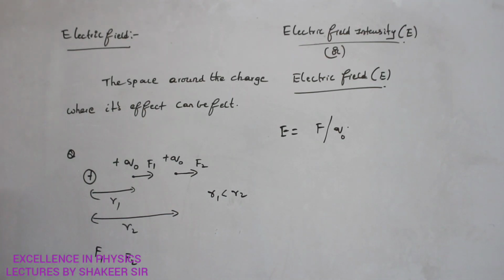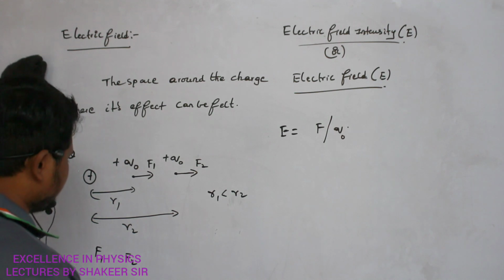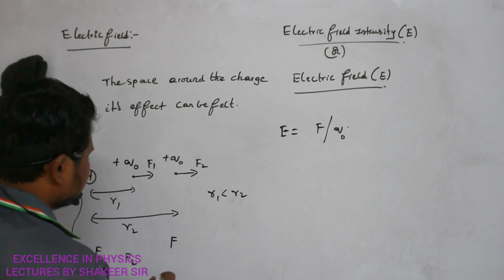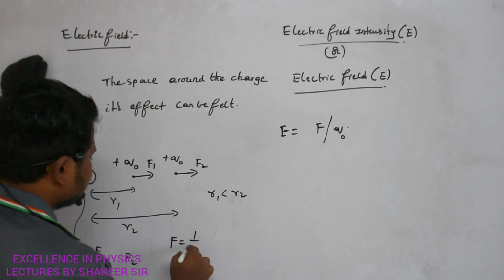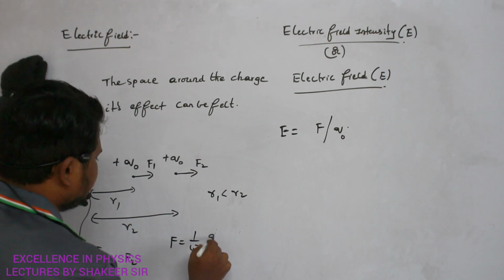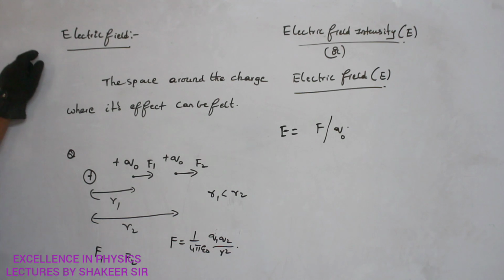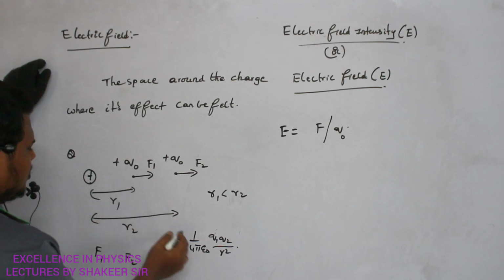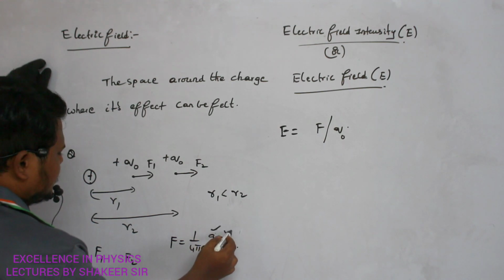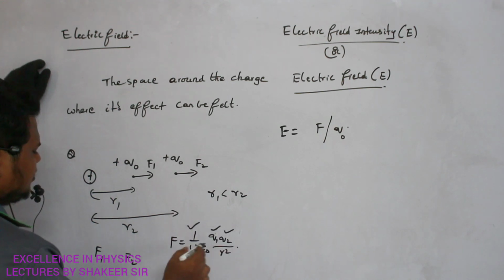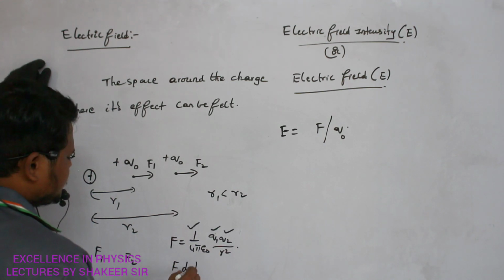In Coulomb's law we have already studied that the force of attraction or repulsion between two charges is equal to 1 by 4 pi epsilon naught Q1 Q2 divided by R square. Here Q1 and Q2 are constants, and 1 by 4 pi epsilon naught is also a constant. So F is proportional to 1 by R square. This is the relation which I got.